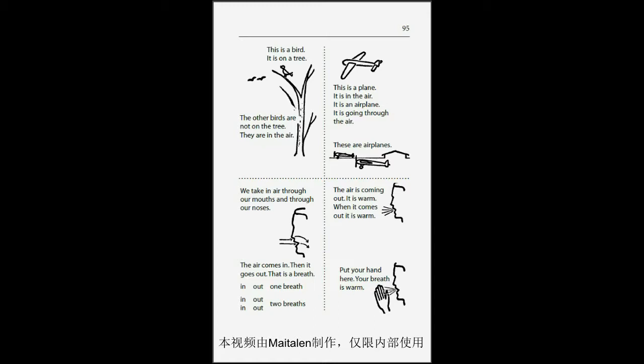These are airplanes. We take in air through our mouths and through our noses. The air comes in. Then it goes out. That is a breath. The air is coming out. It is warm. When it comes out, it is warm. Put your hand here. Your breath is warm.